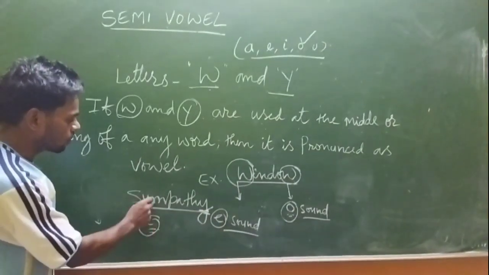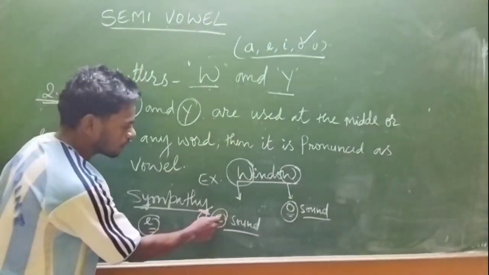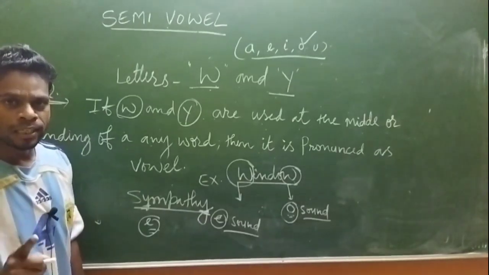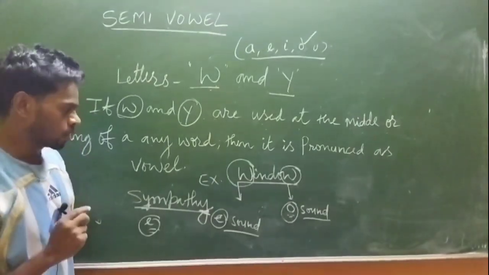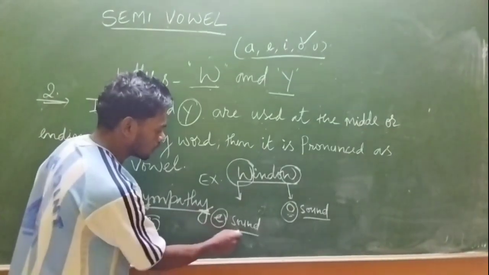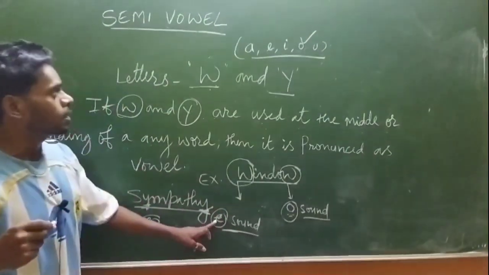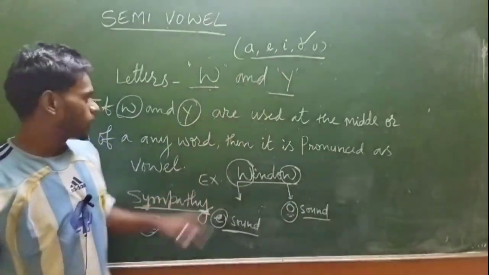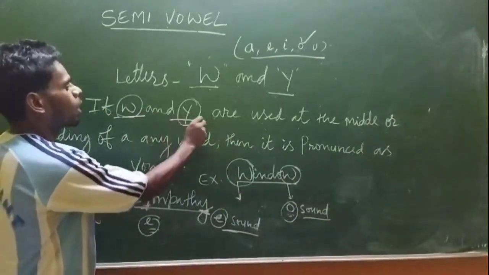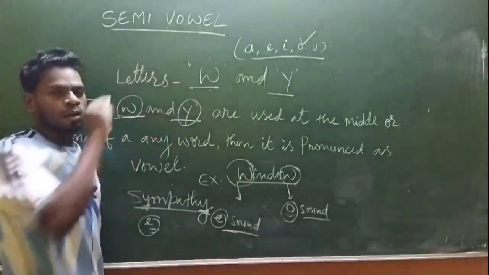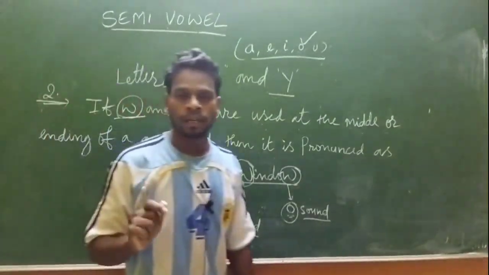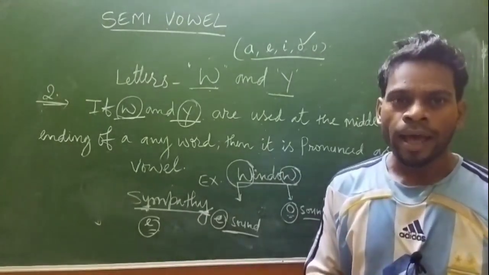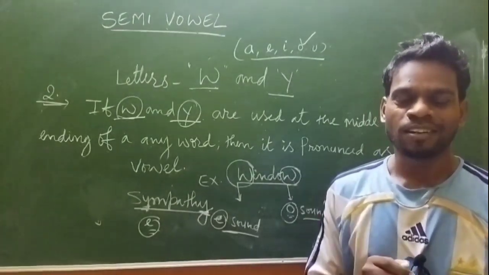Second one you have is sympathy. Here the E sound is coming, Y. And here also, the last ending sound is E. Sympathy, you are saying. So here the E sound comes, and E, as you know, is a vowel. So that's why W and Y are known as semi-vowels. Hope this concept is clear, why W and Y are known as semi-vowels.